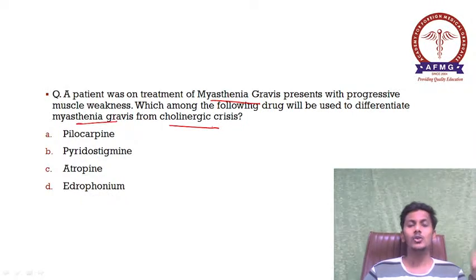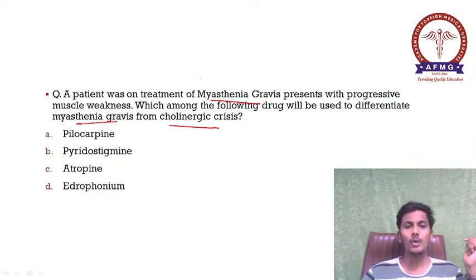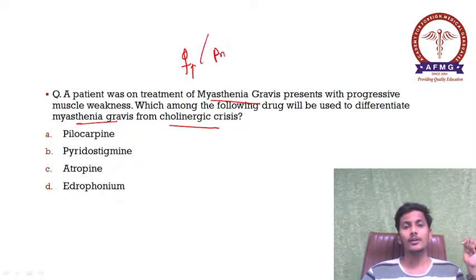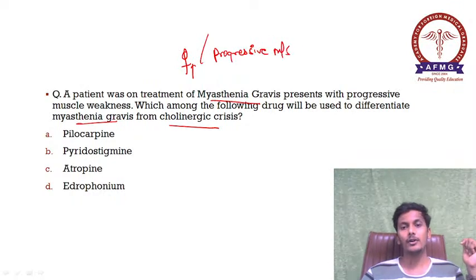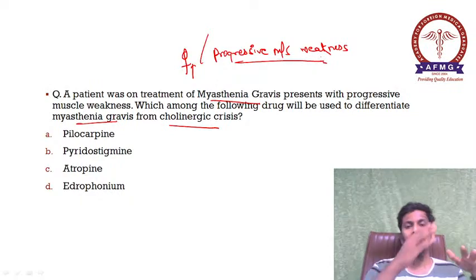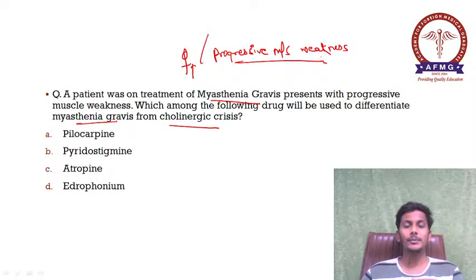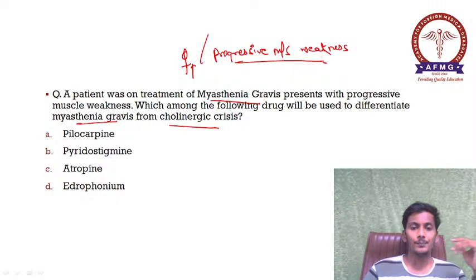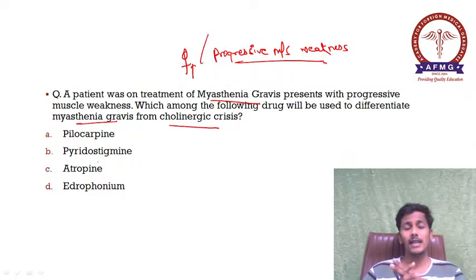Okay, as we all know, myasthenia gravis is more common in the female sex. Please remember this. It also presents with progressive muscle weakness throughout the day. So as the day progresses, the muscle weakness would be progressing. Please remember, okay? And here, what is the question?